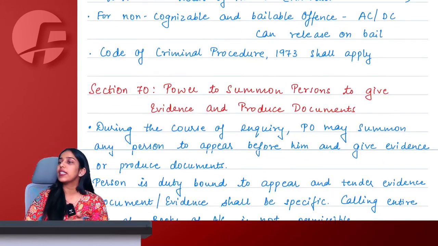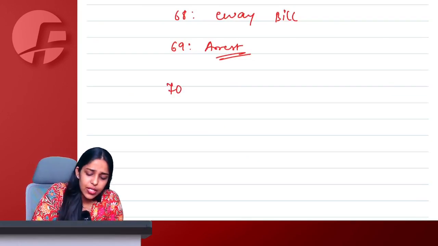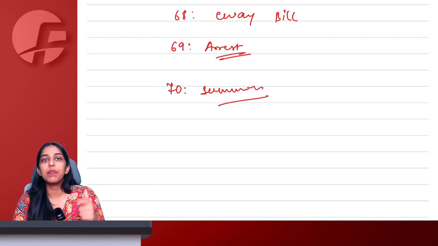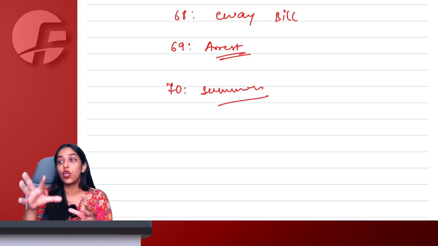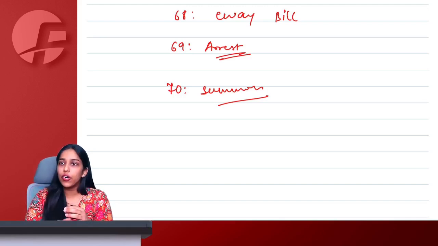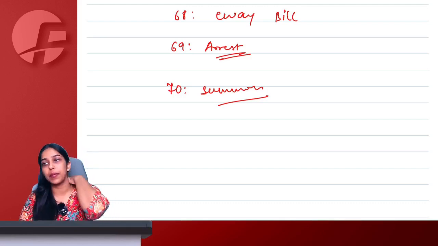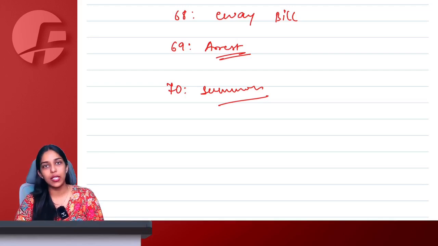Then section 70 simply says power to summon someone. Section 70 is power to summon. What do we understand by power to summon? This was also there in some of the recent RTP or MTP. Power to summon simply means that the proper officer can call a person, ask for documents, ask for oath, ask some questions to that person, and that person would be duty bound to cooperate. However, the officer also needs to keep this in mind, that the language of summon should not be very harsh.